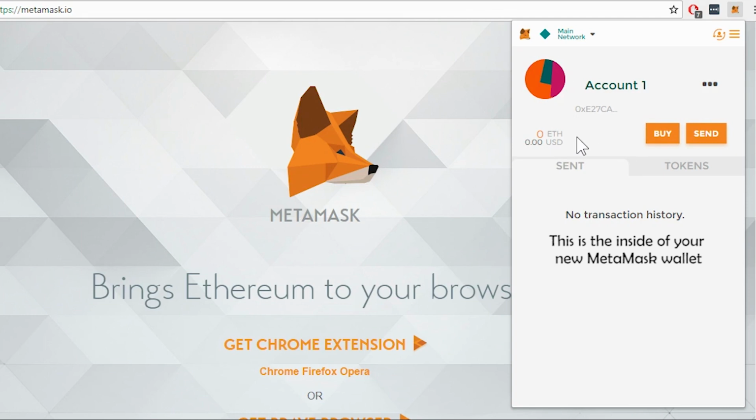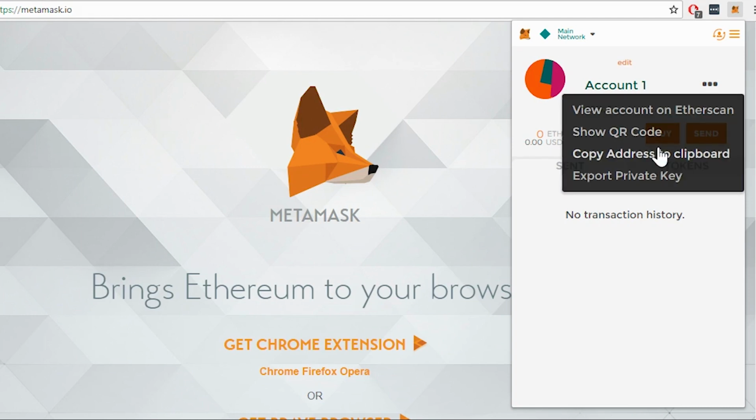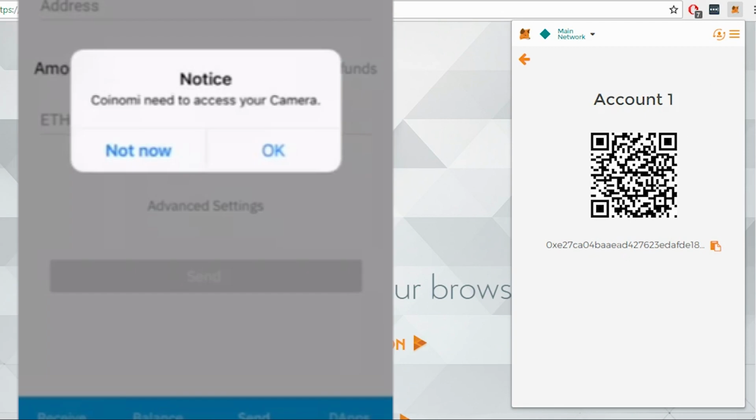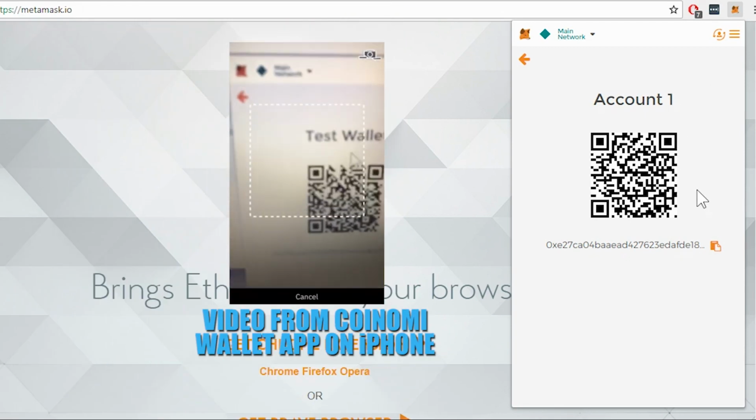This is the inside of your MetaMask wallet. It's empty, so let's get some Ethereum. In this video, we're going to use the QR code to transfer Ethereum from our Coinomi wallet on iPhone to our MetaMask.